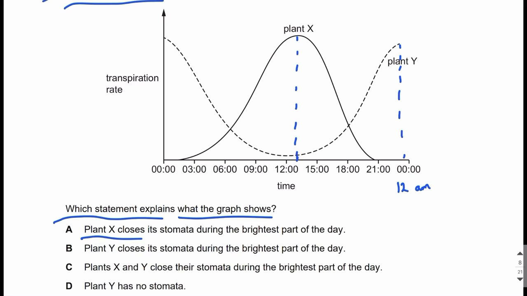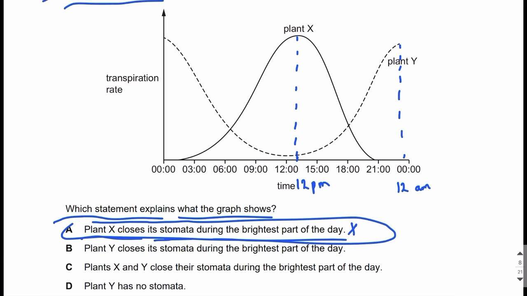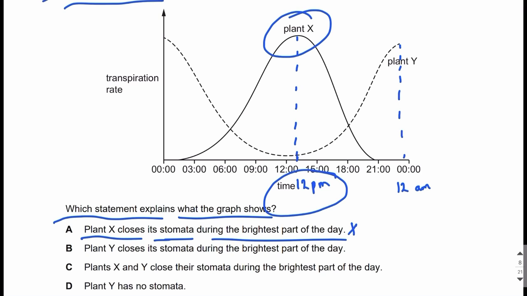So, plant X closes its stomata during the brightest part of the day. You need to know that 12 p.m. or midday is the brightest part of the day, and plant X does not close its stomata during the brightest part of the day. It says that plant X closes its stomata, but we can see that for plant X in the brightest part of the day, the transpiration rate is maximum, which shows that stomata are open and not closed.